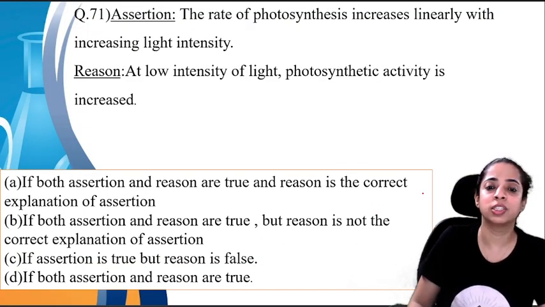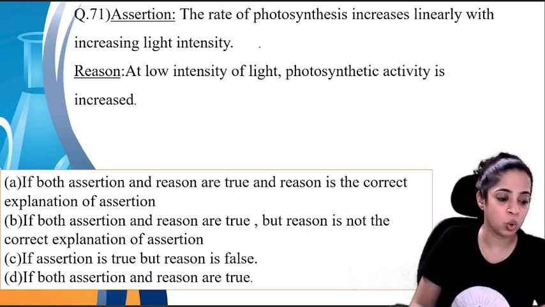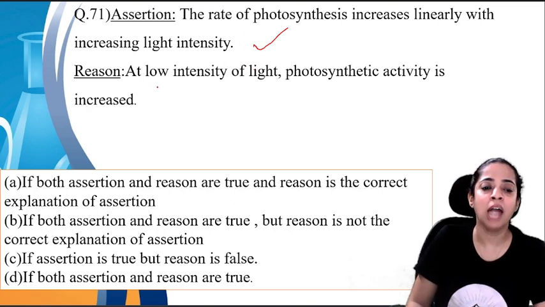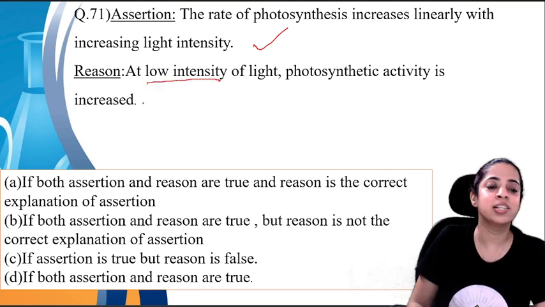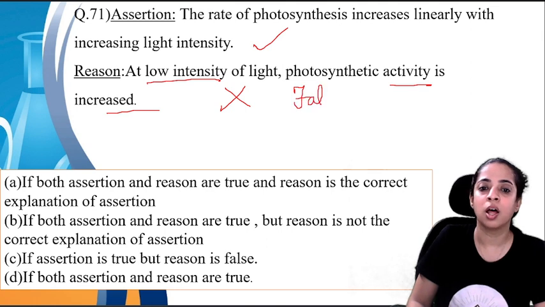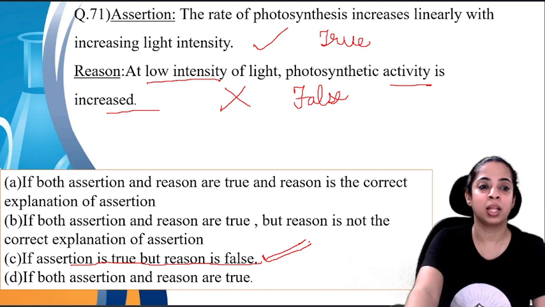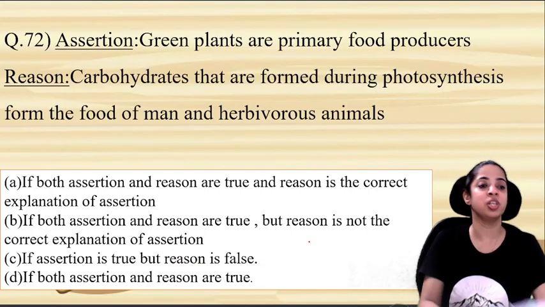The rate of photosynthesis increases linearly with increasing light intensity. So is it correct? Yes. Rate of photosynthesis increases linearly with increasing light energy. At low intensity photosynthetic activity is increased. No. At low intensity how will photosynthetic activity increase? It will decrease, right? So this is false and this is true. So again option C is correct. Assertion is true but reason is false. Option C. Correct? Now children, this is the last question.